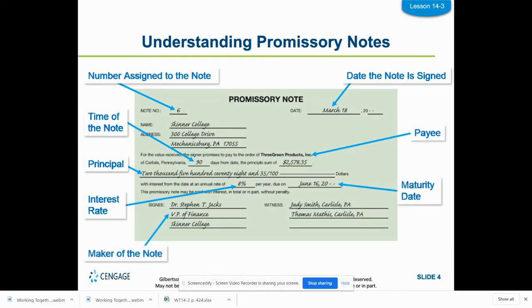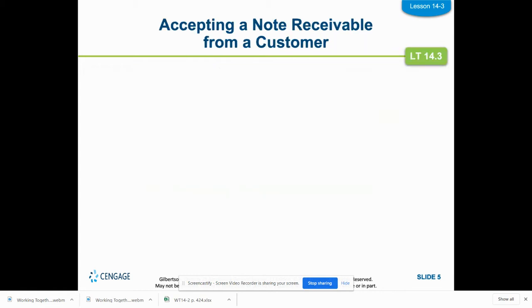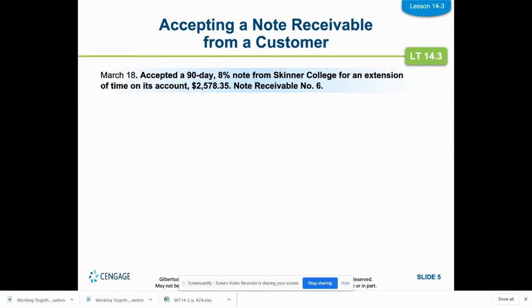This is the maker of the note, so the person who is going to owe the note. So the signee is the maker of the note who is going to owe it, and then witnesses. Okay, if you accepted a 90-day 8% note from Skinner College for an extension of time on its account, they need 90 days to pay $2,578.35. That reverts it to a notes receivable instead of an accounts receivable.